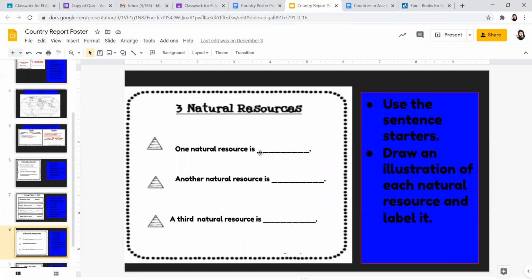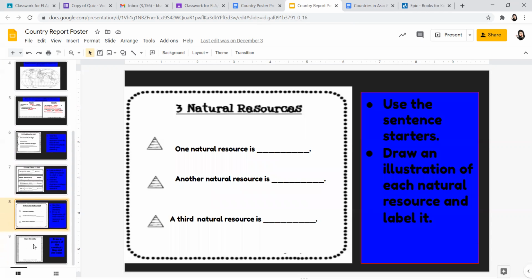Then natural resource. So what's a natural resource in your country that you've been studying? There should be at least 3. And then after you do that, draw an illustration of each natural resource and label it. That right there, I'm expecting that you're doing, okay? So make sure you follow each slide. If you want to print something out, you can, and then give a little caption concerning that natural resource. You can do that, letting me know what the natural resource is.